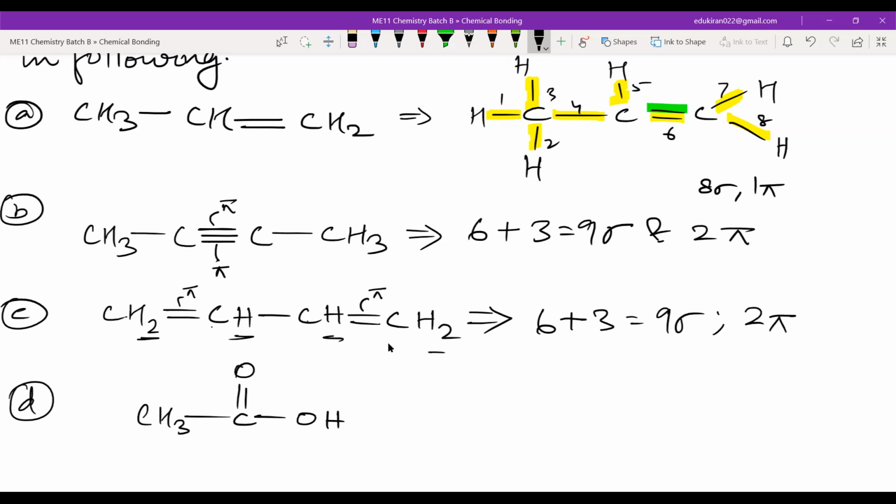Now here you don't have only carbon and hydrogens. This is now a carboxylic acid. You have carboxylic acid in 10th standard. Ethanoic acid is there, and this is also ethanoic acid. Obviously these hydrogens will be there, so it will be 3 plus 3, and please remember this will also be OH, which is also a bond. So 3, 4, 5, 6, and 7. So total of 7 sigma bonds, and there is 1 pi bond. Okay, 7 sigma, 1 pi.